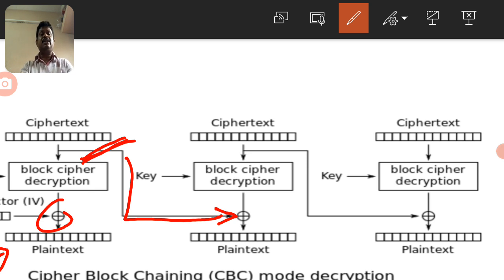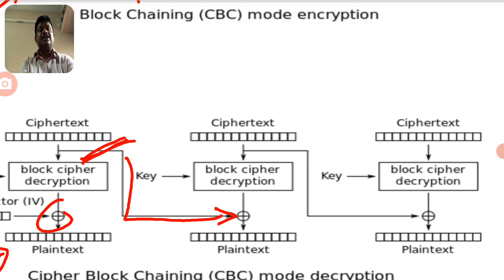This is similar to the encryption process, only in reverse order: the initial vector is exclusive-ORed after decryption. In the second block, the first block ciphertext is exclusive-ORed after the second block decryption, and so on.